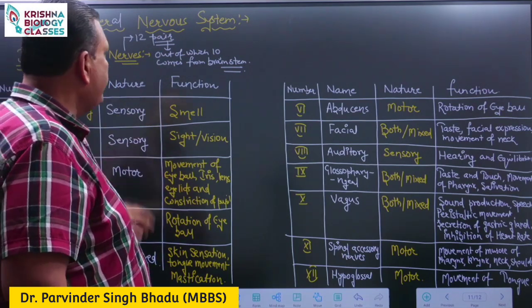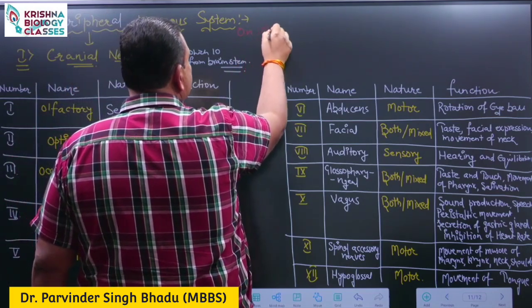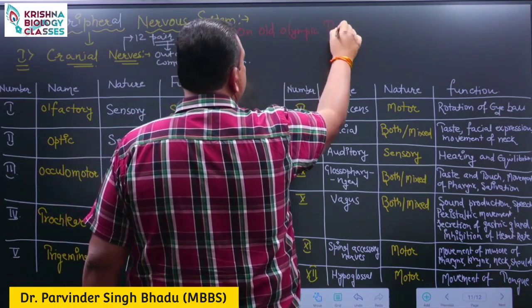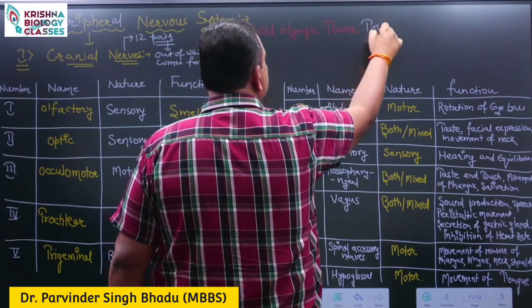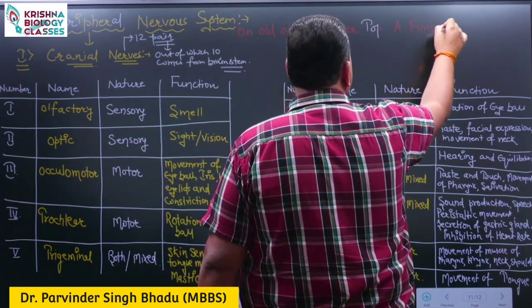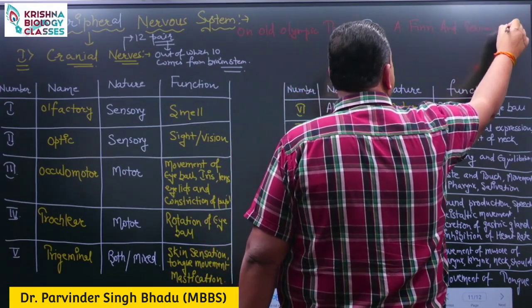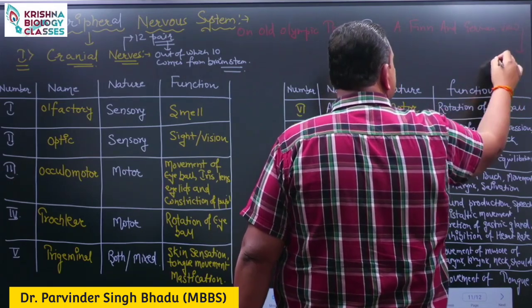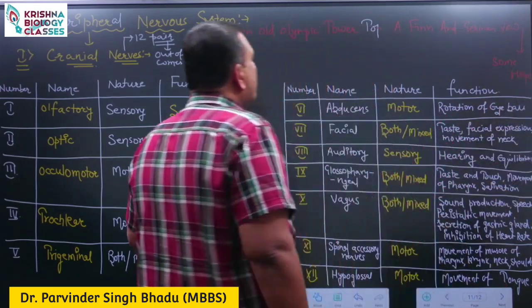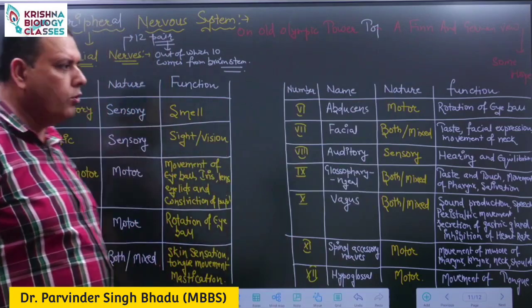To remember the name, we use this line: A line on old Olympic tower top, a Finn and German view some hope.